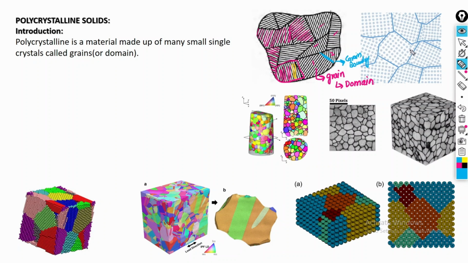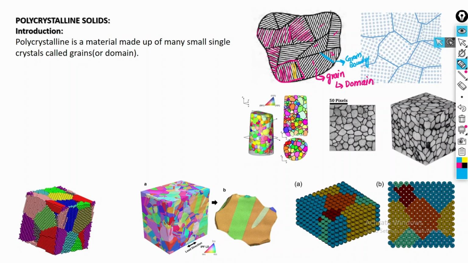These dots are actually the atoms. These atoms are arranged in a specific order within the grain or domain, but after that grain boundary, that order has changed, and inside the other domain we have a specific ordering of the particles.